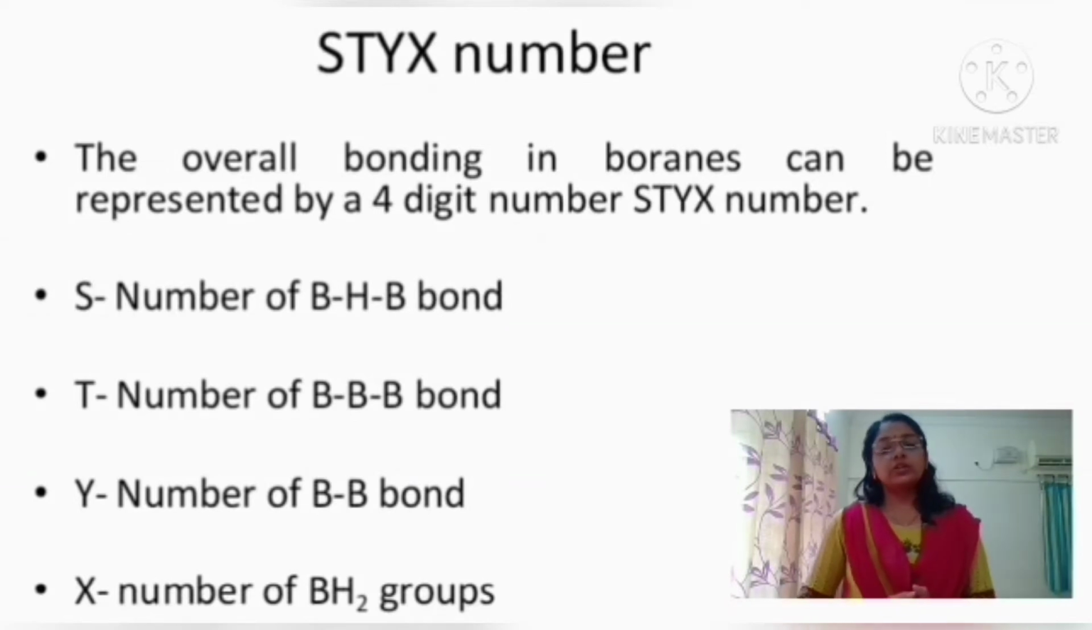So the total number of BBB bonds present represents the T in the STYX number. Then Y represents the number of 2 center 2 electron BB bonds present in the boranes, and last, X represents the number of BH2 groups in the boranes. So by knowing the STYX number, we can easily draw the structure of the borane type clusters. Moreover, there are some tricks to find out the STYX number of higher boranes.